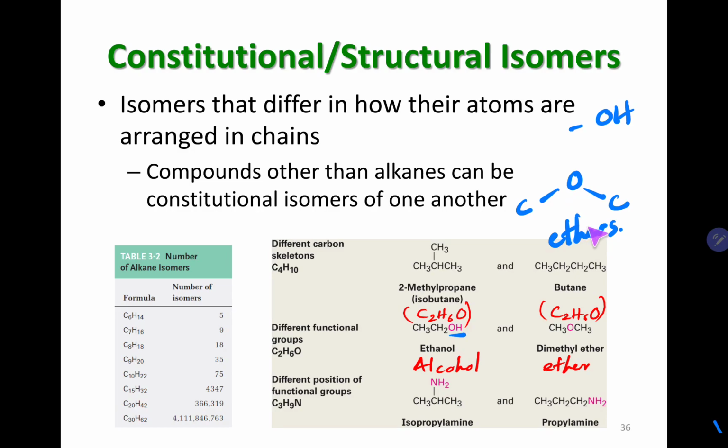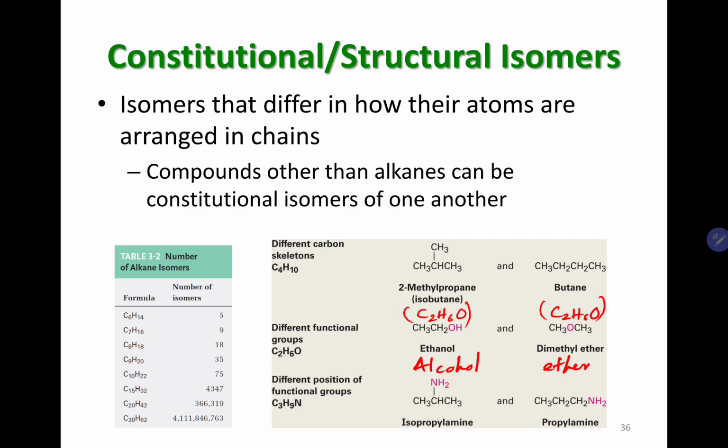So ethers and alcohols, even though they share the same chemical formula, don't have the same functional group. Since they have 2 different functional groups and still share the same chemical formula, we say that they are functional group isomers.